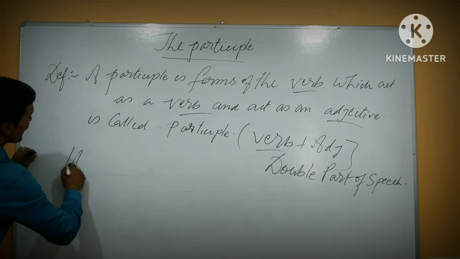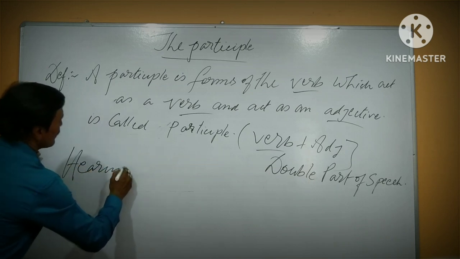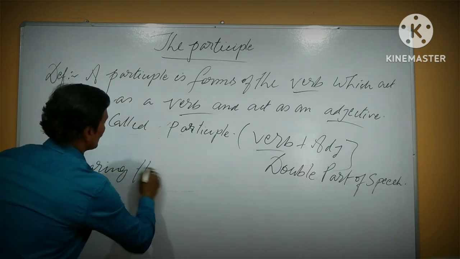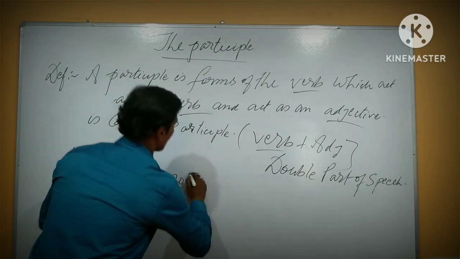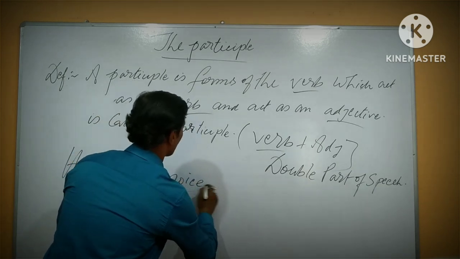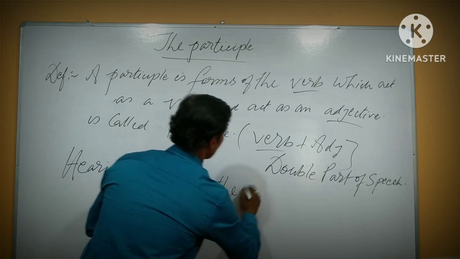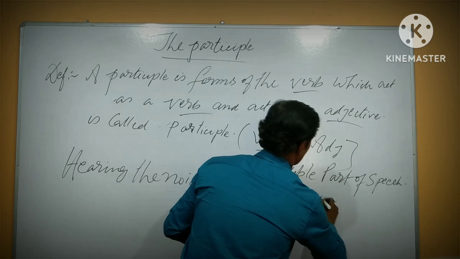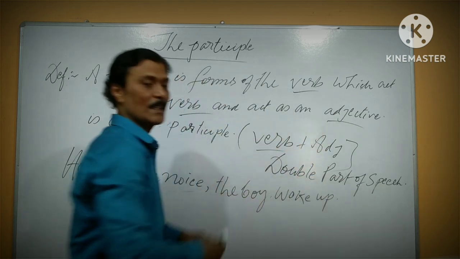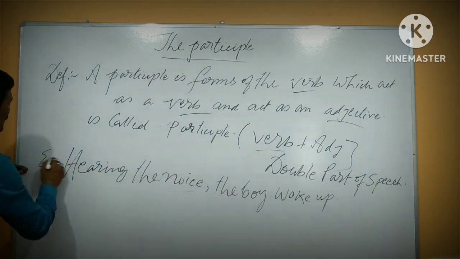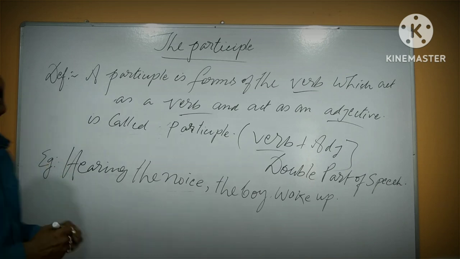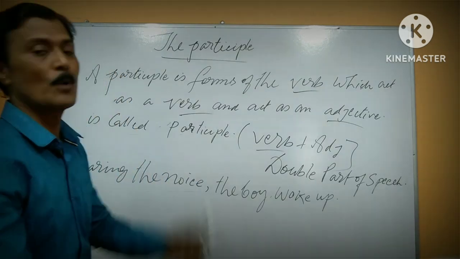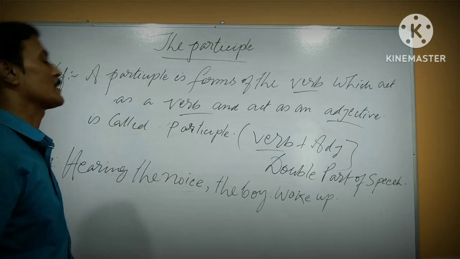Hearing the noise, the boy woke up. Another example also: rolling stones gather no moss. You do not board the running train.